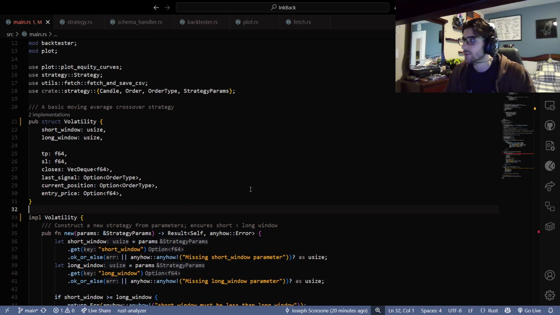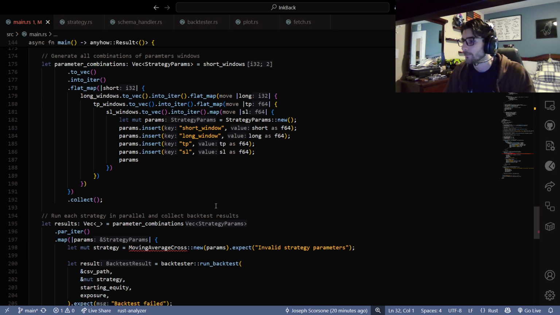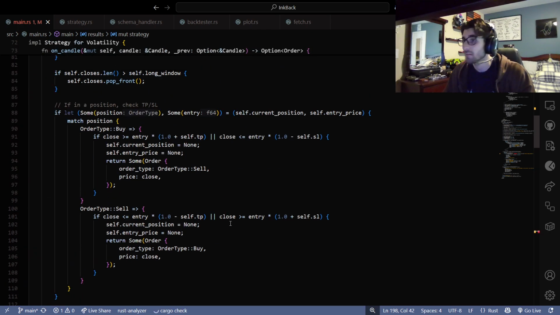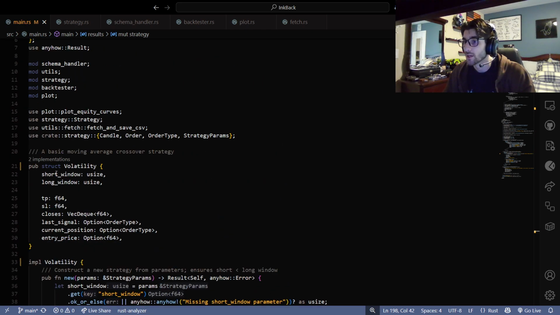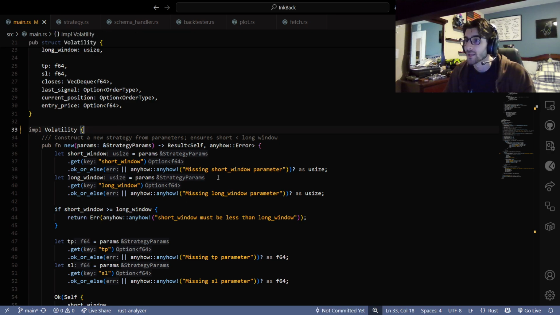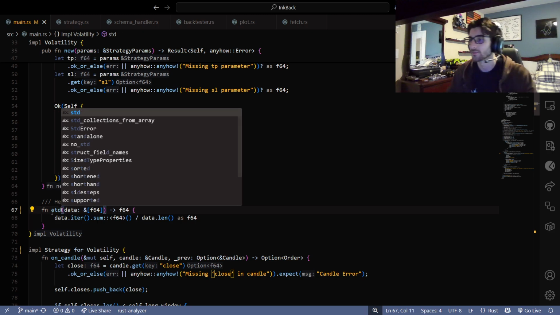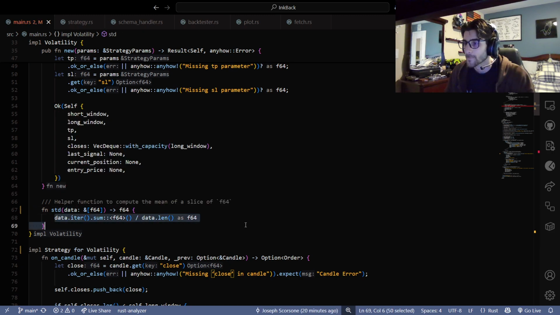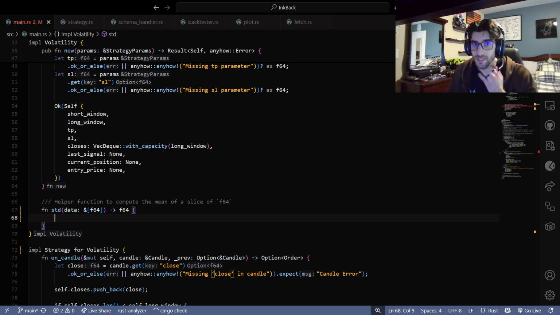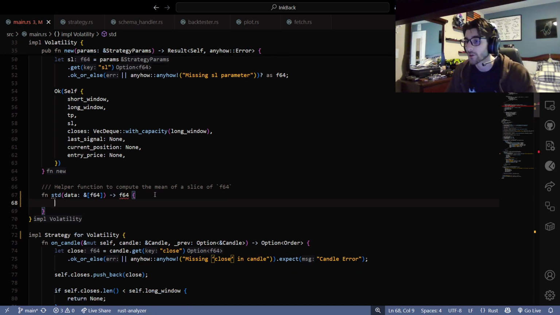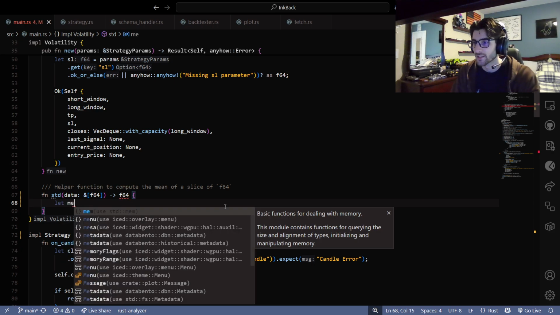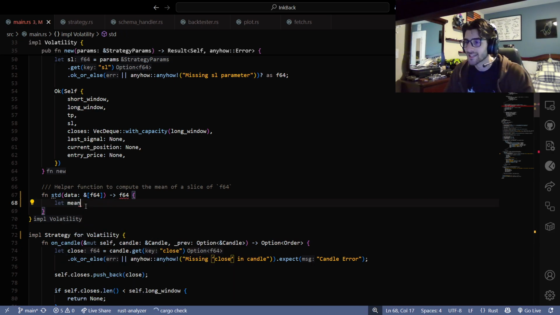So we still need, why are you still yelling at me? There we go. So we still need each parameter pretty much, fast, long, take profit, stop loss, all that stuff, right? But now when we make a new one, we just need a different helper function, right? We're going to go based off of volatility. So we need a standard deviation function. We're going to commit the cardinal sin, and we're going to use standard deviation for volatility, right? So we actually still need a mean. Yeah, I'm tripping. We still need a mean.